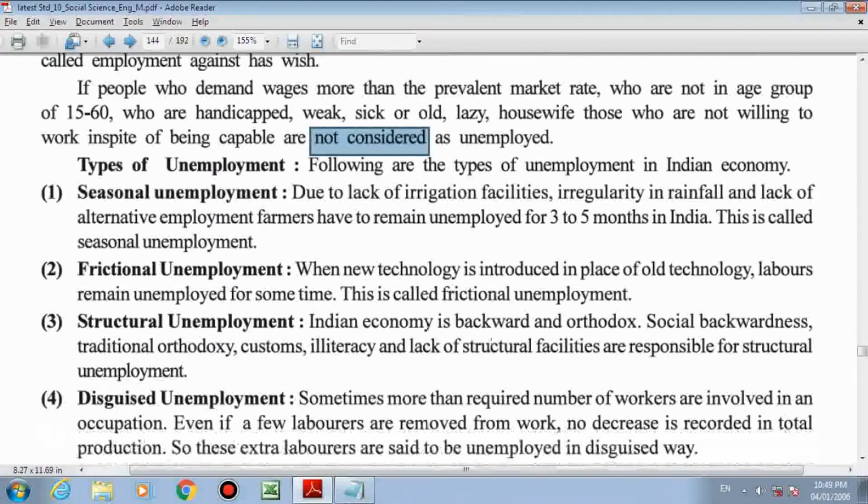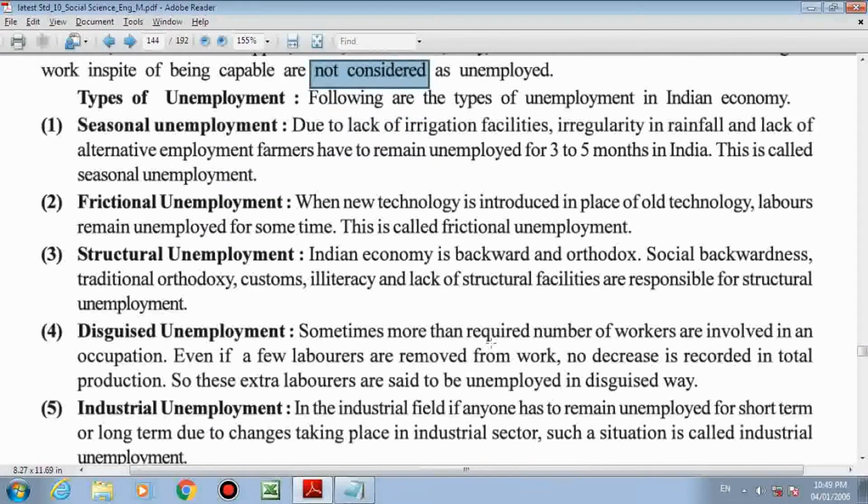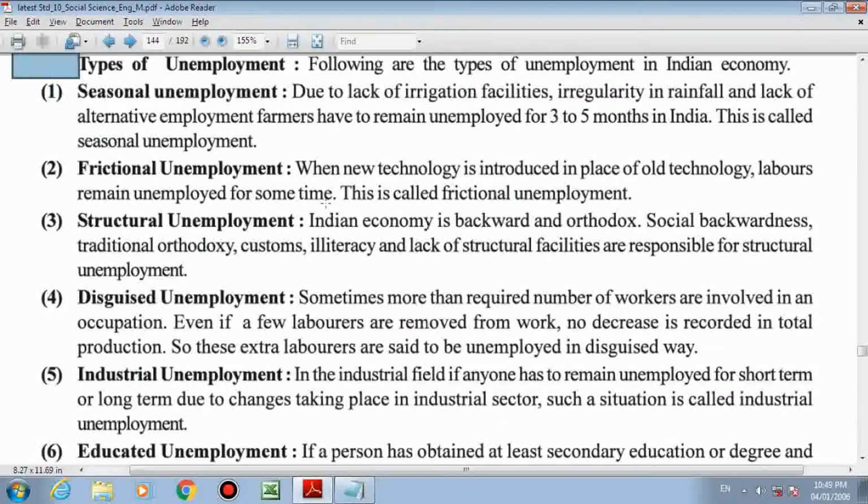Now the next types of unemployment can be asked as a 4-mark question. Very, very important. Please write IMP, important, over here in this white area. The various types of unemployment we will discuss with the help of examples. Now first we will talk about seasonal unemployment.